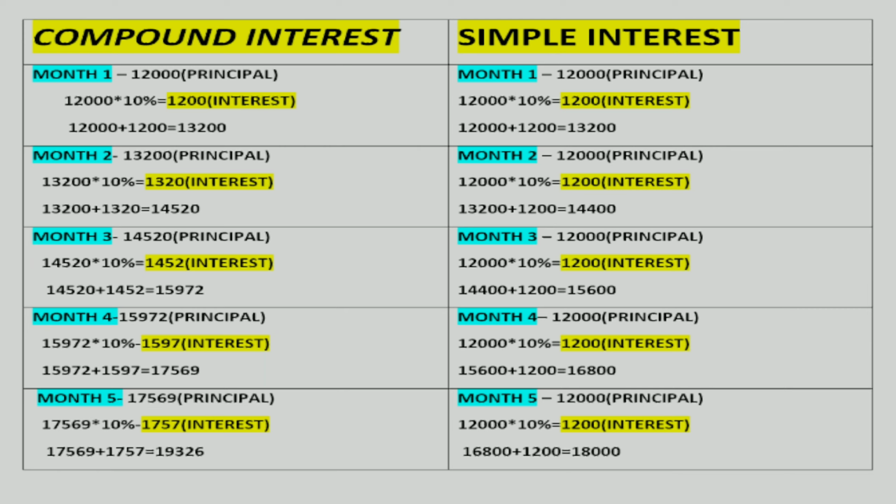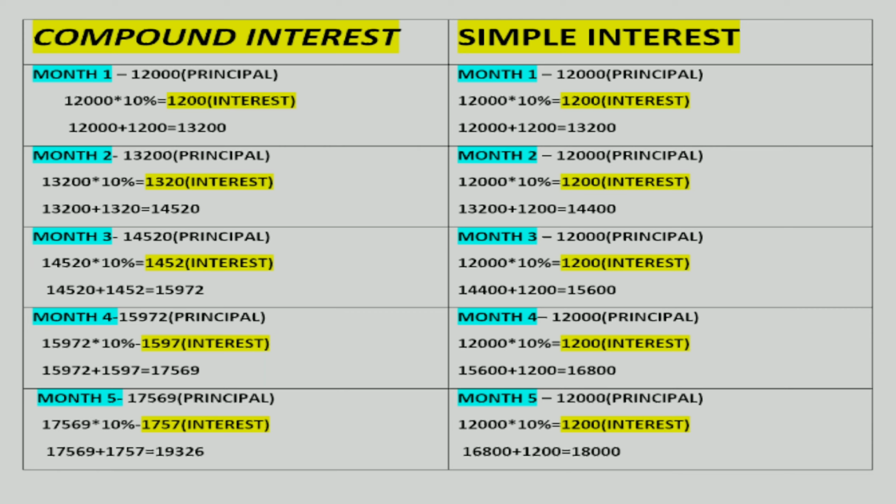Compound interest means the interest also earns interest, meaning that after the ending of the period, the interest for that period earns an interest. So in this scenario, the principal was 12,000, but for month 1 he has already earned a return of 1200. So he'll be getting 13,200 as the principal, meaning that at the beginning of the period that much money will be invested.